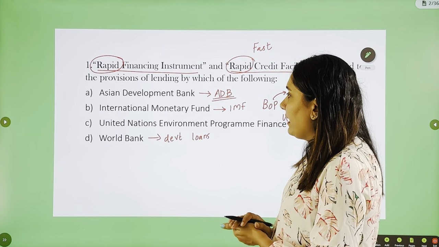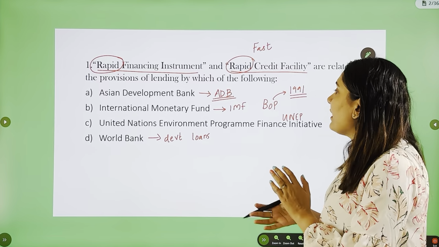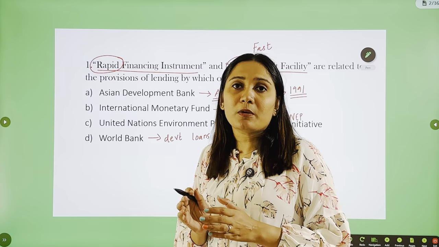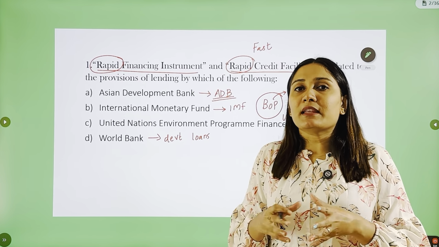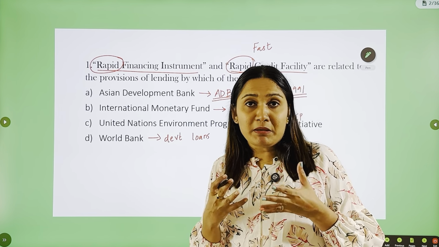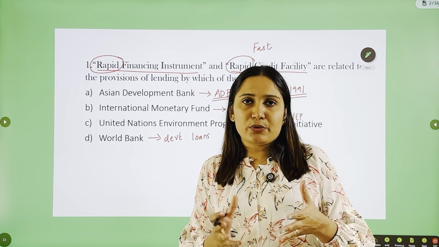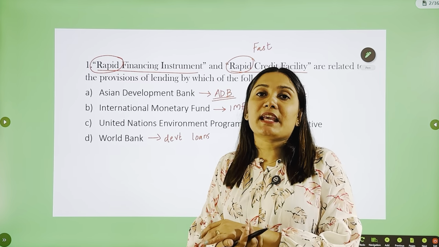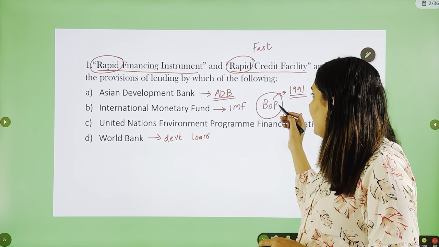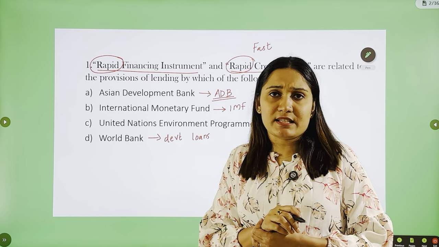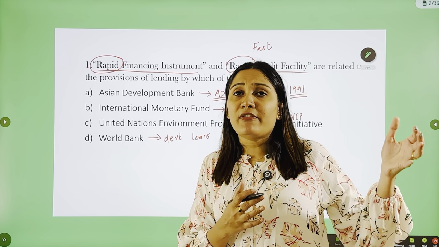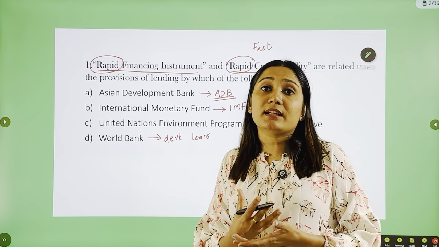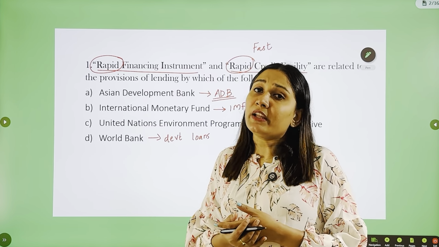Now, if you see the second option, that is IMF. The purpose of IMF is to help those countries facing a severe BOP crisis or balance of payment crisis. Now, see, the balance of payment crisis can be immediate, even though there should be a background, but at the same time, this can be immediate as well. For example, how India faced the 1991 crisis. We can say that there were several factors that led to the 1991 crisis, but there was an immediate trigger like the Gulf War and the disintegration of the USSR.